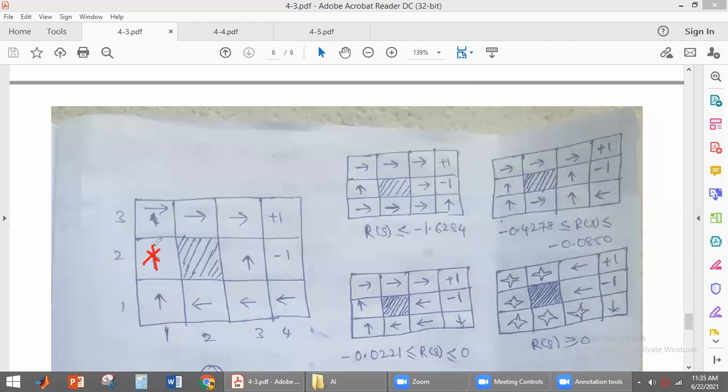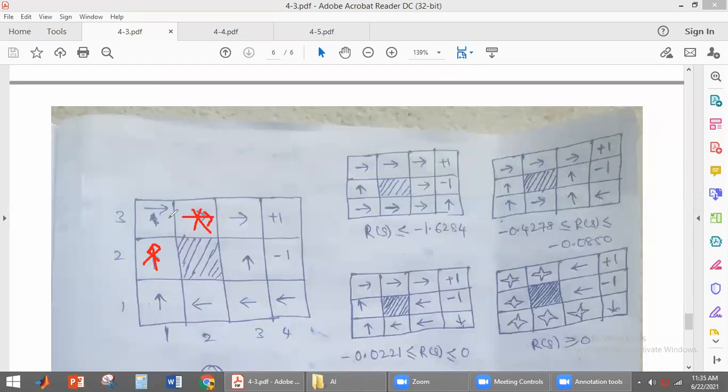So if it is here, the agent has to perform action up. If the agent is here, the action the agent has to perform is right, like that. For every location, the action the agent has to perform is given to the agent. So that is called a complete policy. For every location, it knows what action it has to perform.